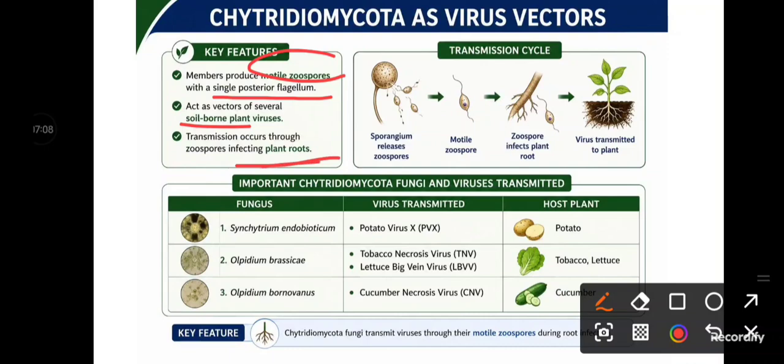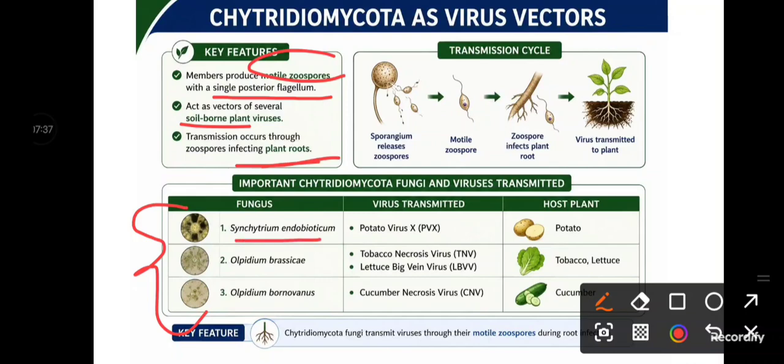So examples of fungi under the Chytridiomycota that act as vectors for plant virus transmission, these three are very, very important examples, okay. Remember the name of the fungus as well as the name of the virus transmitted by the particular fungus. The association of this fungus and the virus is very, very specific.